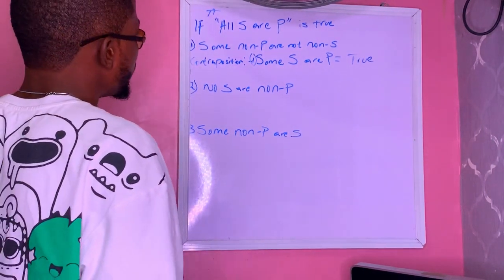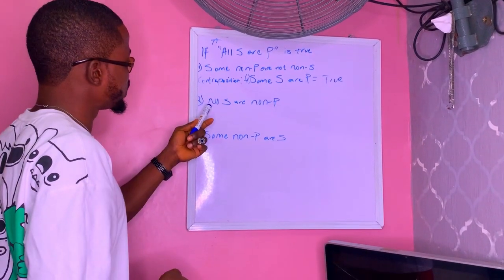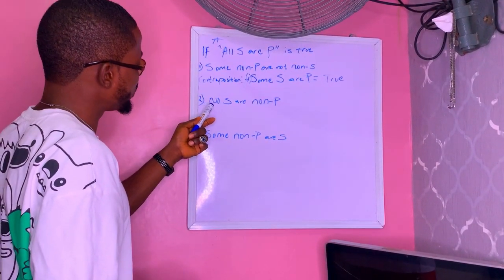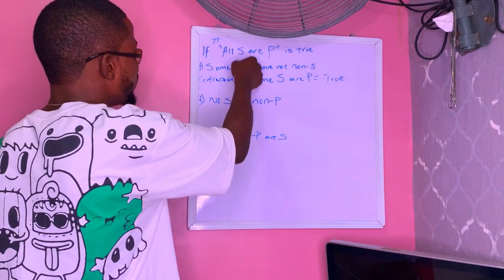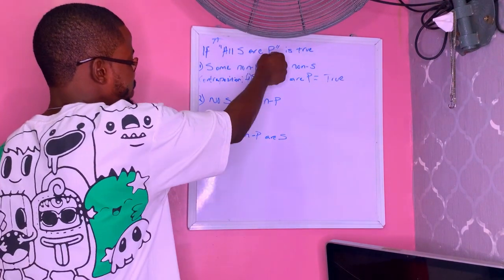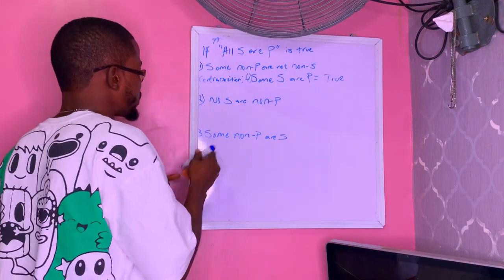Now the next one, we have to find a way of making them the same thing. What does this particular statement tell us? We have no S are non-P. We are looking for a way of making us have S as the subject term and also P as the predicate term. So what can we do here? Obversion.